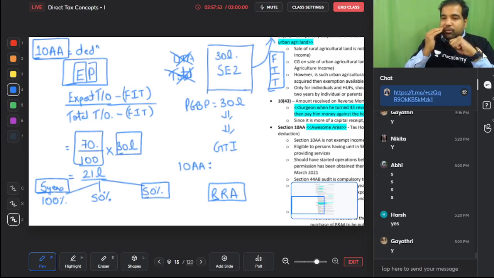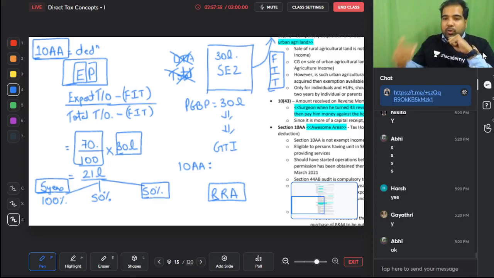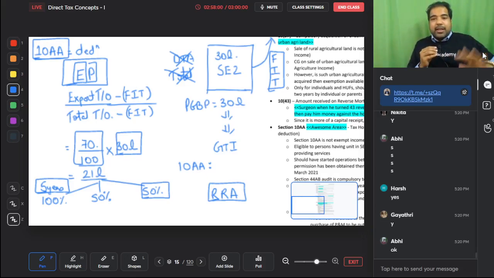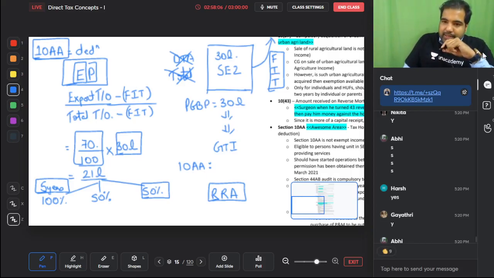So revising 10A, what is 10A? When we come back from the break, guys, we will look at questions also from the exemption chapter. But what is 10A? 10A is not an exemption, it is a deduction. So first you will take your PGBP income, you'll go to GTI. After that, you'll get the 10A deduction. 10AA is awesome area of an SEZ. For 15 years, you get a benefit of the export profit. So every year you have to calculate the export profits. Export percentage into profits. Export percentage is basically export turnover divided by total turnover only of the SEZ unit, into the profits of the SEZ unit. So only focus on the SEZ unit.